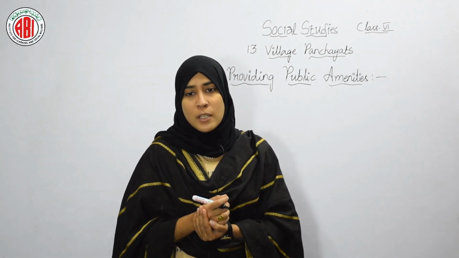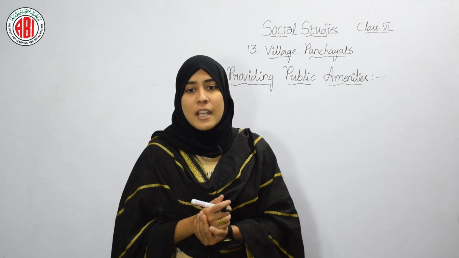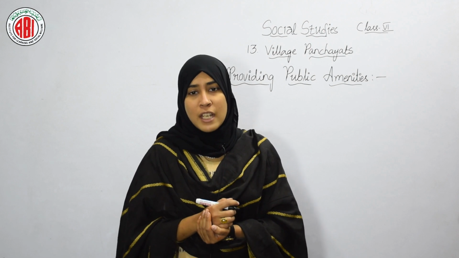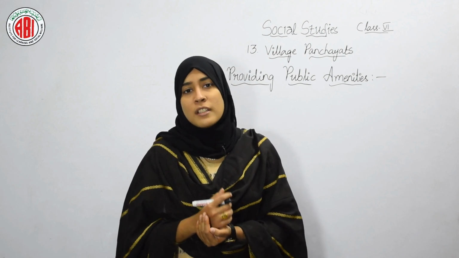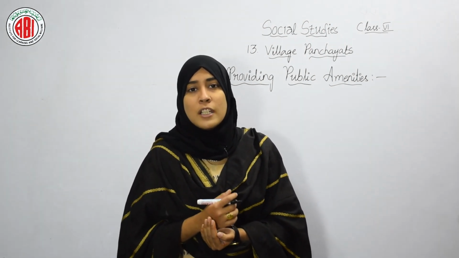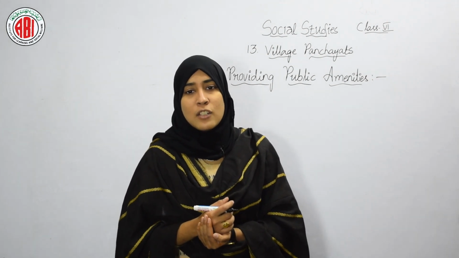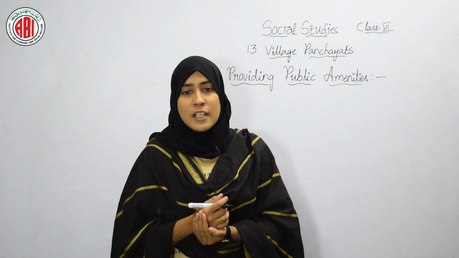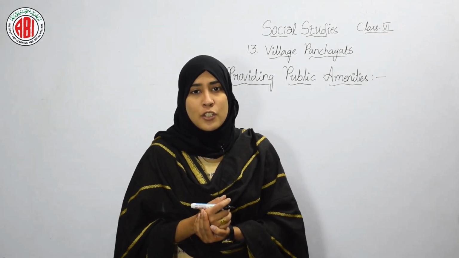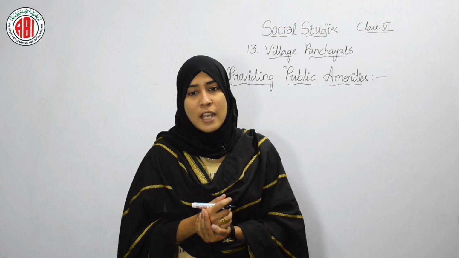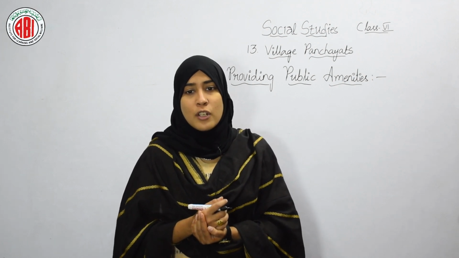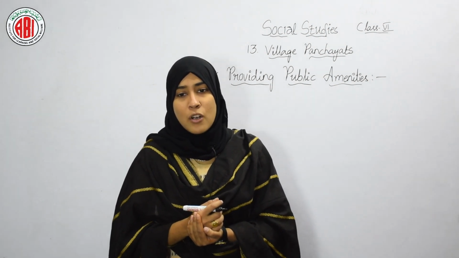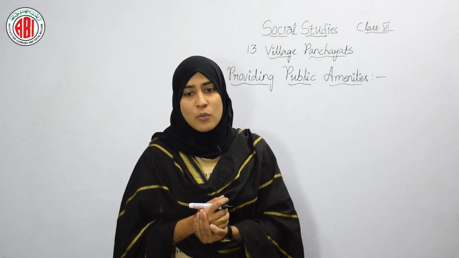While it is not possible for all people to participate in state level or national level decision making, it is possible at the village level. In the previous chapter, we learnt about the democratic government and the need to ensure participation of all the people in public affairs. This is done through the Gram Sabha, or assembly of all the villagers who are voters.